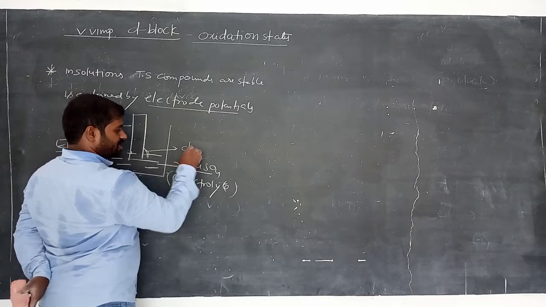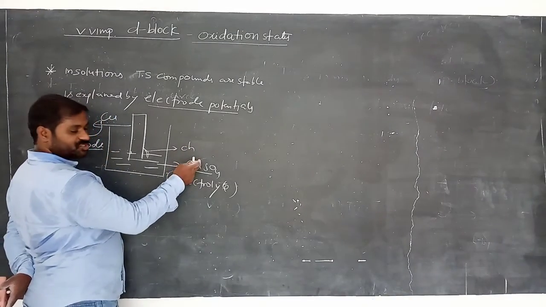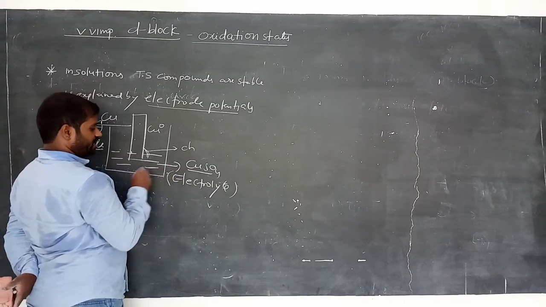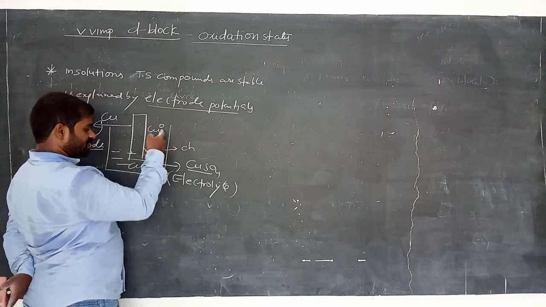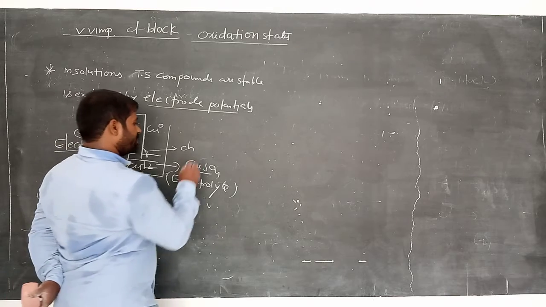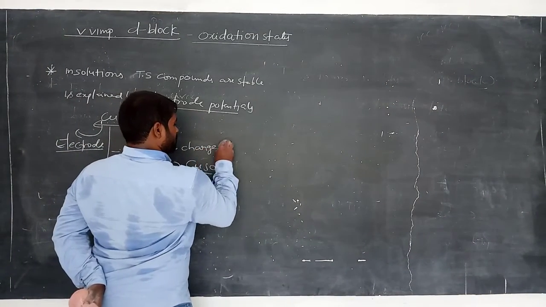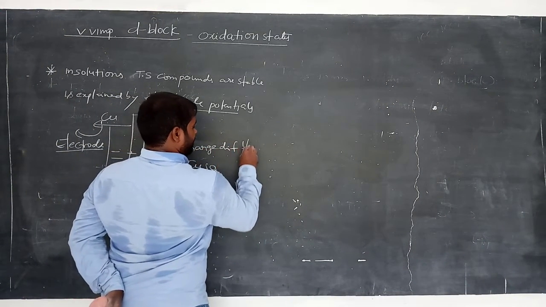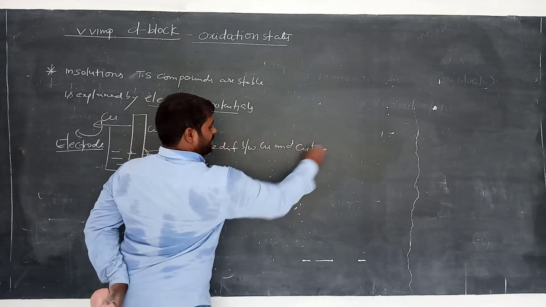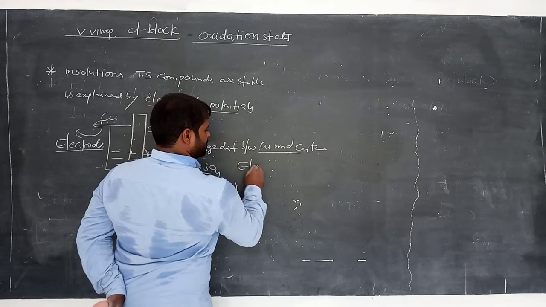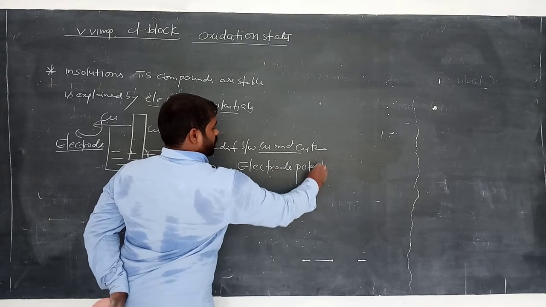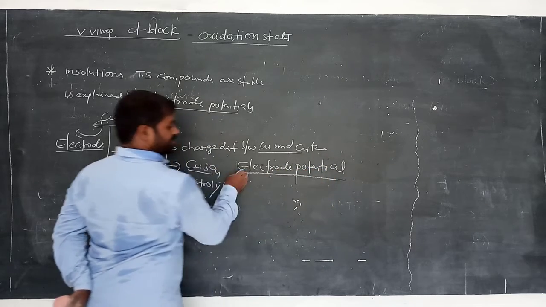So at this point there is a charge difference. Suppose Cu plus 2, SO4 minus 2, here it is 0. So here Cu is 0, in the solution it exhibits plus 2. 0 and plus 2, a charge difference is there, that is called electrode potential. Okay, the charge difference between copper, that means electrode, and electrolyte is called electrode potential. We will cover the concept later.